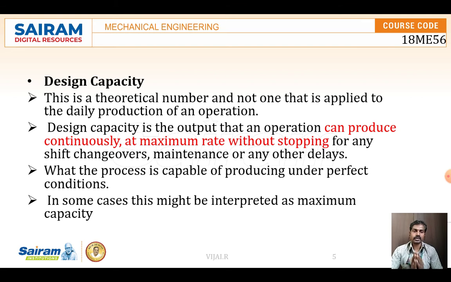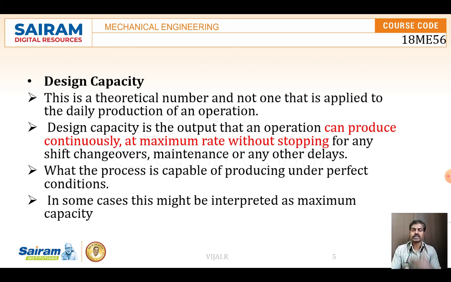When a machine is running, normally in industries all the machines are running per shift, not per day, two shifts or three shifts. And if we want to calculate the capacity of the machine for a particular week, how we decide the design capacity is, we assume that it is working continuously.